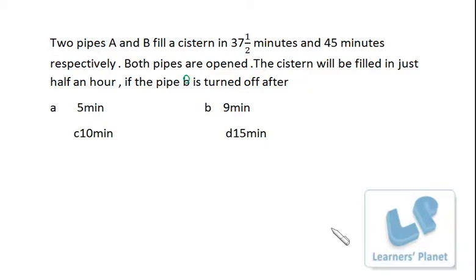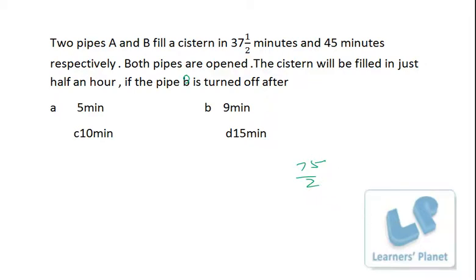So now that's a very simple concept. Just listen to me carefully. This pipe B we have to turn off, right? That means for the entire duration of half an hour, the cistern is filled in just half an hour, this pipe A is working. Now pipe A can fill up the tank while working all alone in 75 by 2 minutes, right?